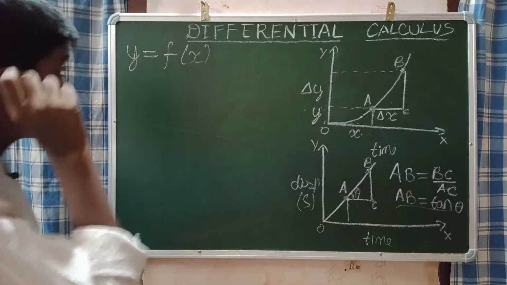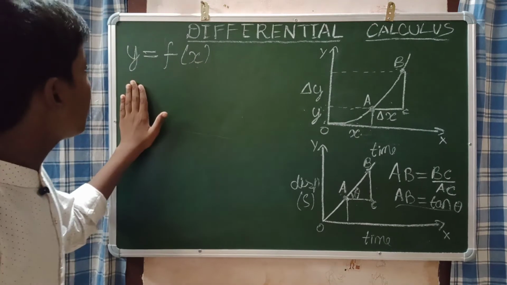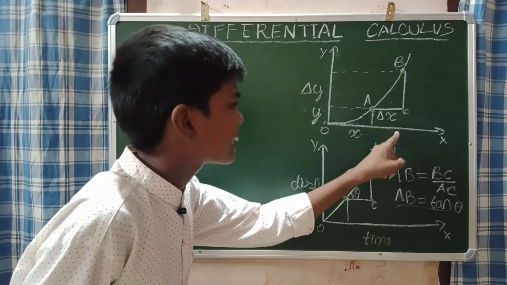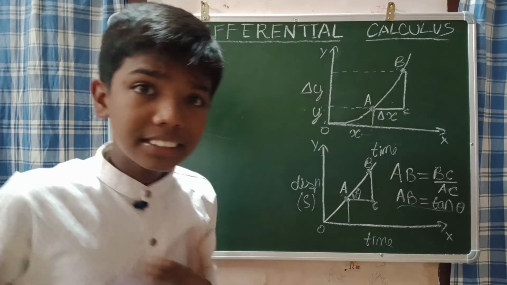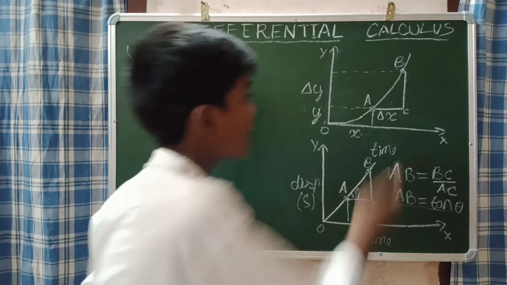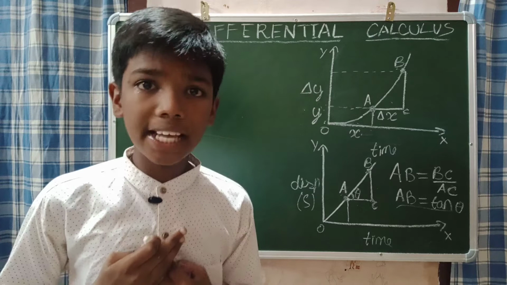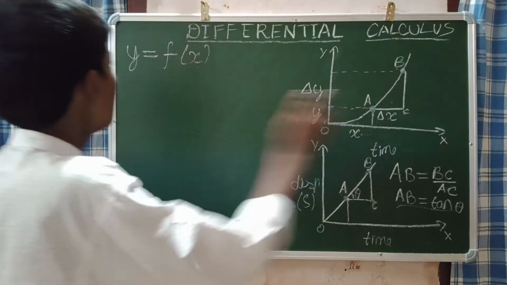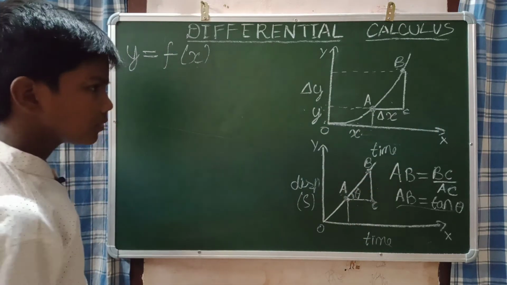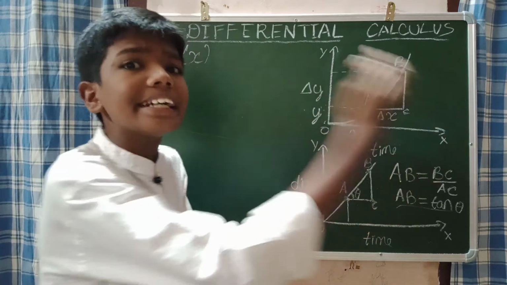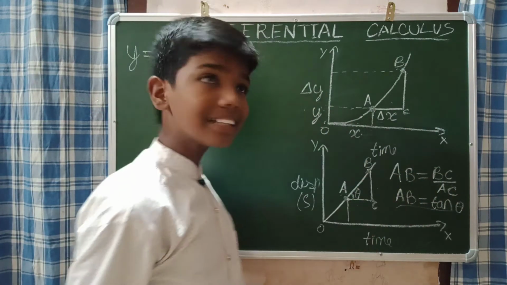What I am going to say is, I already told that y is equal to f of x. Now that's a change in x, no? The steps that I am saying now are to find the velocity at the particular point A. Please understand that. As I told, y is equal to f of x, but you can see that there's some change happened. There's some change increased, that means del x. It increased to del x.